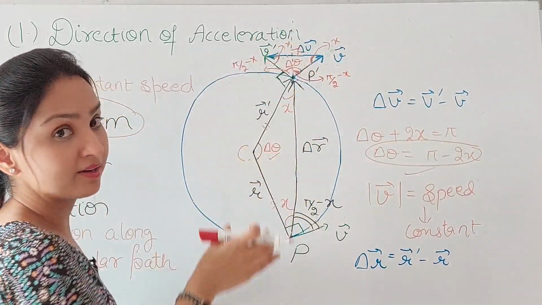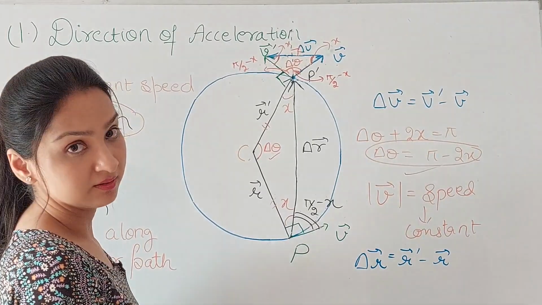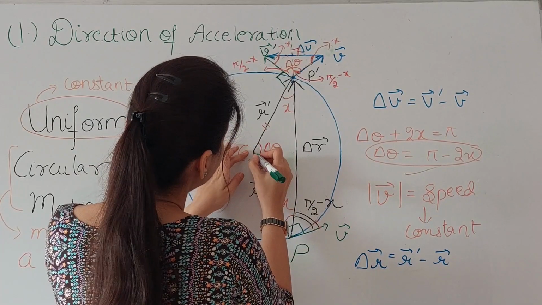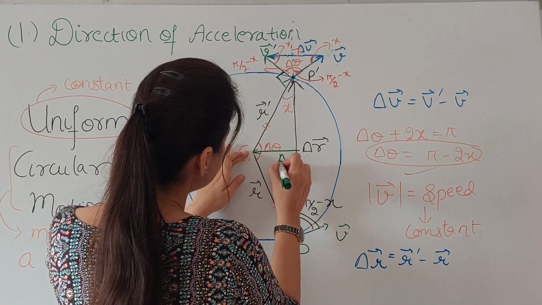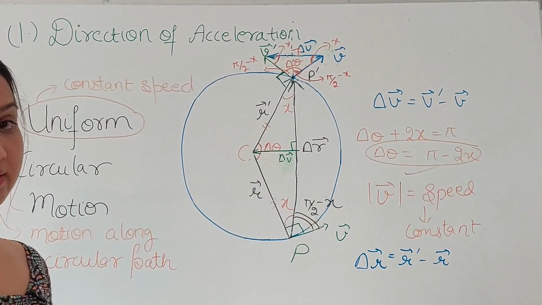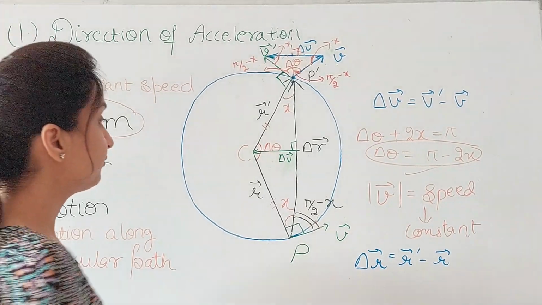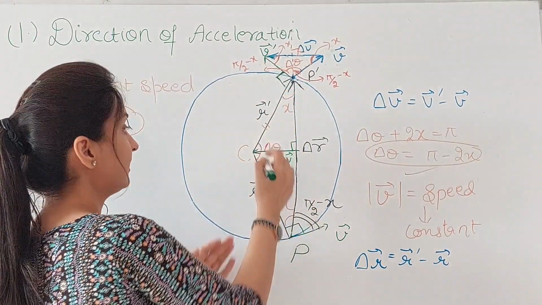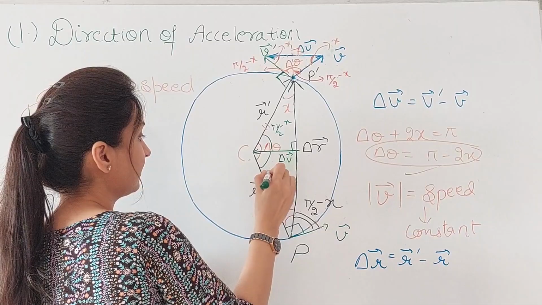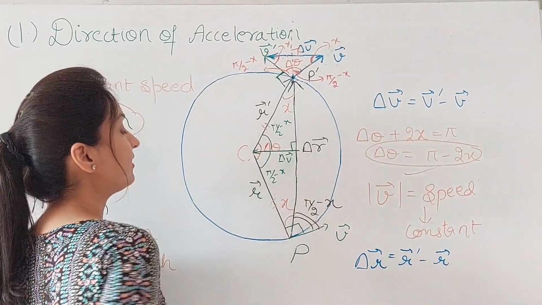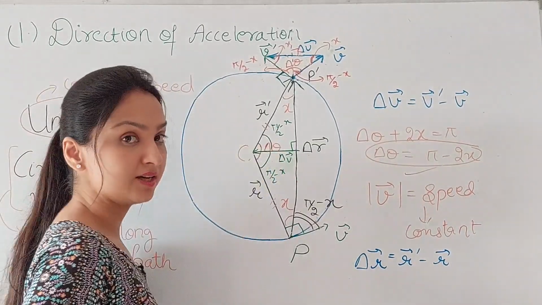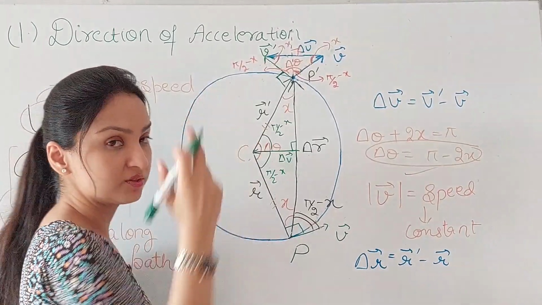So if I do a parallel translation of this delta v vector, I bring this from here to here, what will I get? You will be getting your delta v like this. Delta v will be perpendicular to this delta r vector. And if you check these two triangles, these angles will be pi by 2 minus x each. That is, this delta v vector is perpendicular to delta r vector and it is bisecting this delta theta. It is bisecting the angles between the two position vectors.